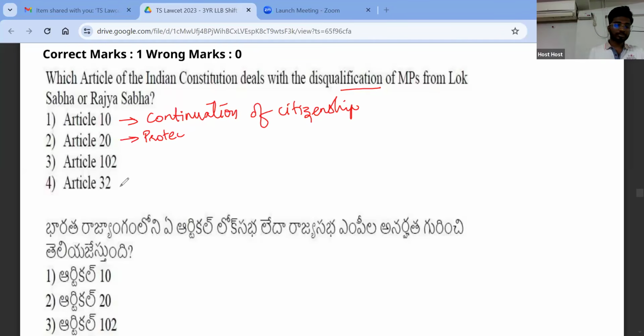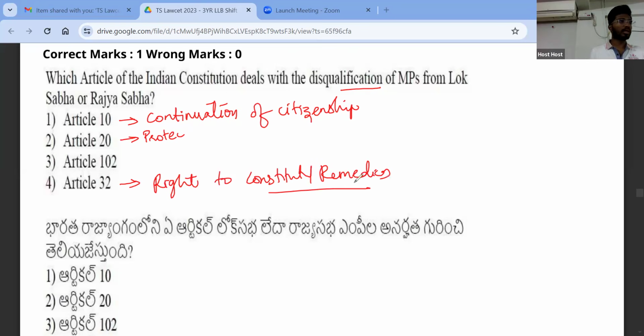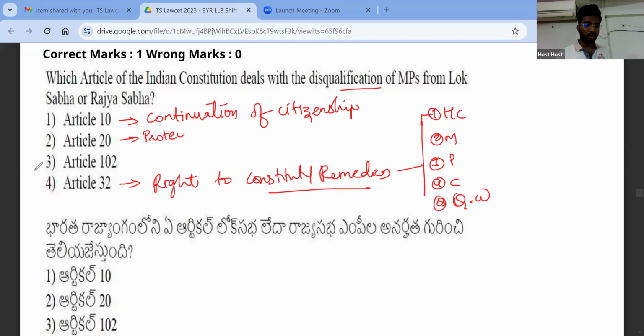And third one is no self-incrimination. Right. And then you have 32. What is 32? So 32 is right to constitutional remedies, which means that if your fundamental rights are violated, then you can directly approach the Supreme Court under Article 32, right? And the Supreme Court can issue writs, including habeas corpus, mandamus, prohibition, certiorari, and quo warranto, right? So 102 will be the right answer. So even if you don't know the answer, by using elimination, you can answer this particular question, right?